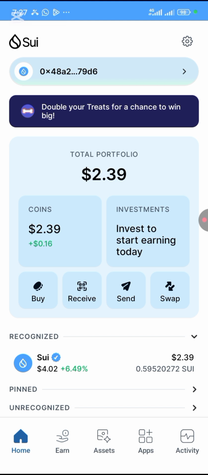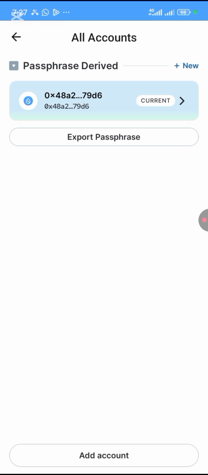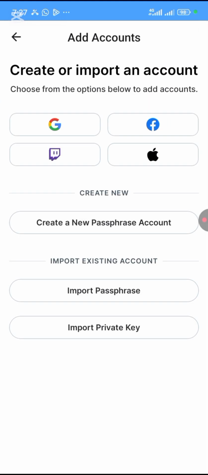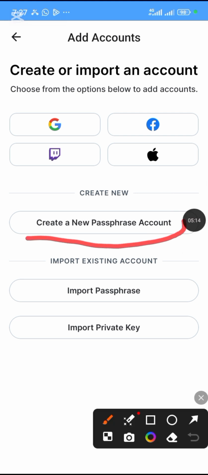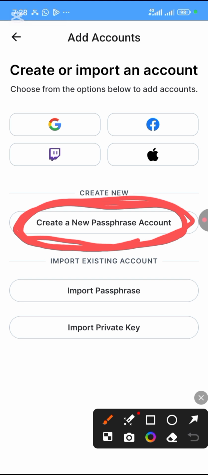If you are a new user on Sui Dex wallet, you're going to see something like this. They're going to ask you to create a new passphrase account. Okay, so once you click on it, it's going to show you your key phrase. Copy out your key phrase and go and save it.